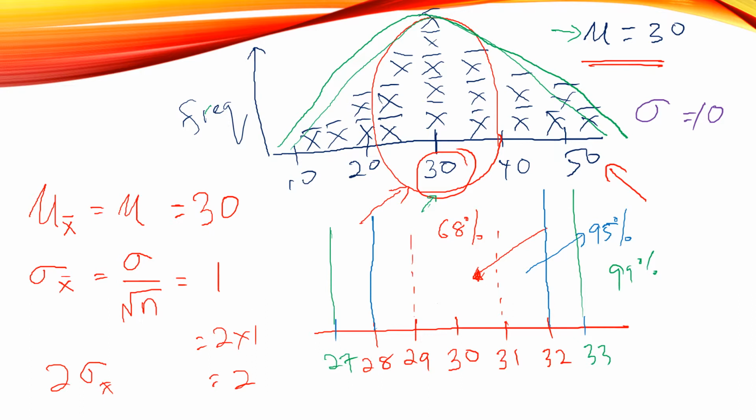This is how to look at the sampling distribution for the mean. Again, if it's one standard deviation, 68% will fall between 29 and 31, and so on and so forth. So this is only 68%. I hope until now you can understand what the sampling distribution of the mean is.